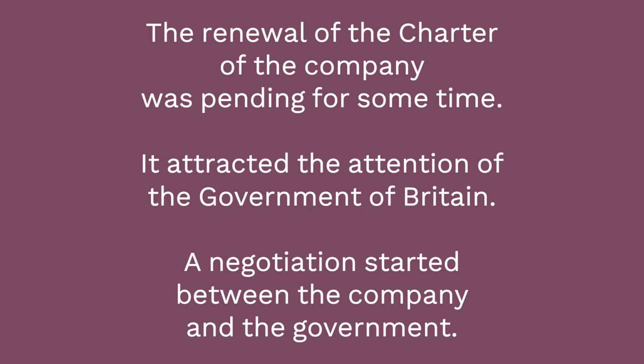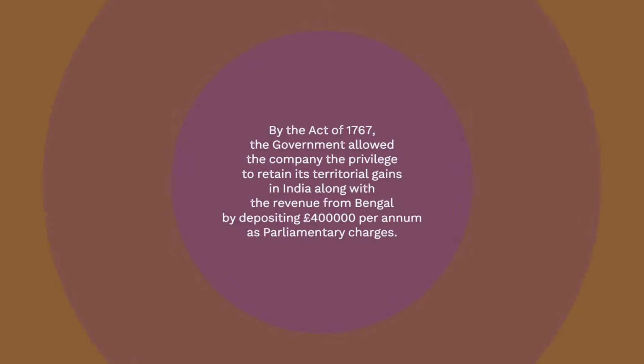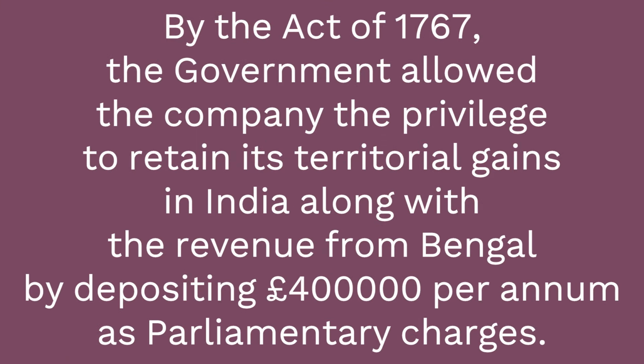The renewal of the charter of the company was pending for some time. It attracted the attention of the government of Britain. A negotiation started between the company and the government. By the Act of 1767, the government allowed the company the privilege to retain its territorial gains in India along with the revenue from Bengal by depositing £4 lakhs per annum as parliamentary charges.